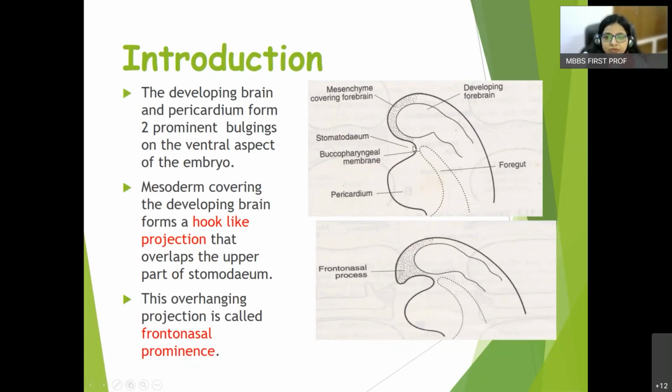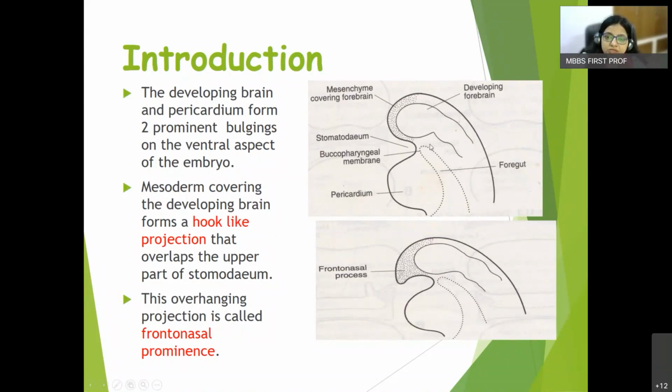In between the two, there is region of the neck that has got stomodium and is separated from the foregut by a membrane that is closed initially and is known as buccopharyngeal membrane. Bucco is mouth and pharyngeal is pharynx. So it is buccopharyngeal membrane. So it is separating the exterior from the oral cavity. When this dissolves, mouth is open to the exterior.